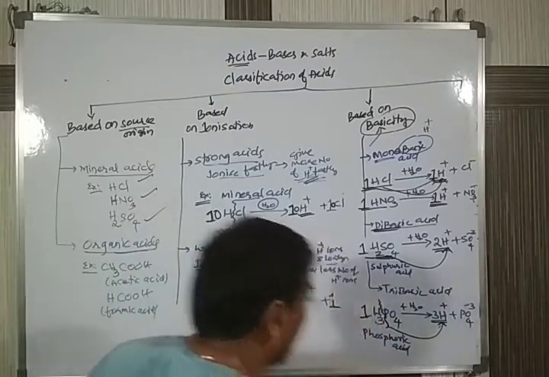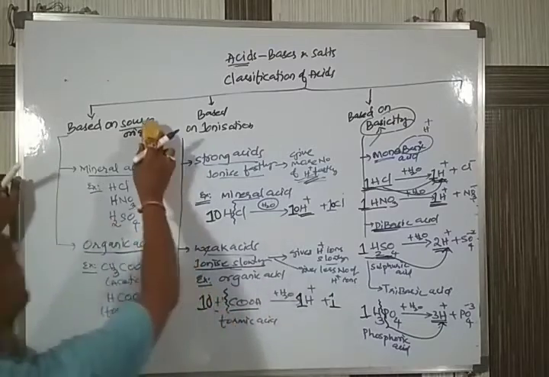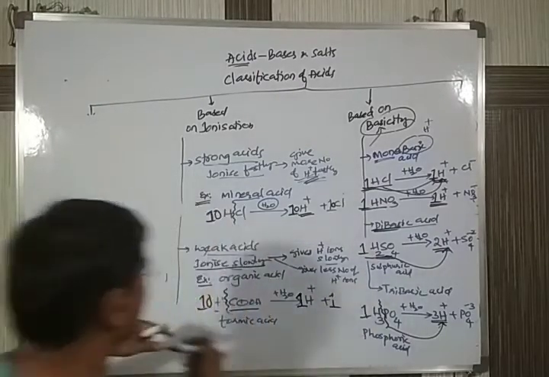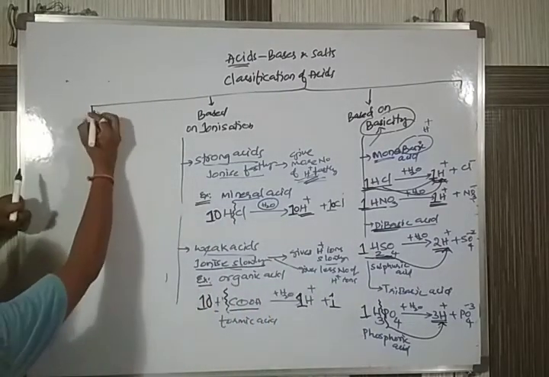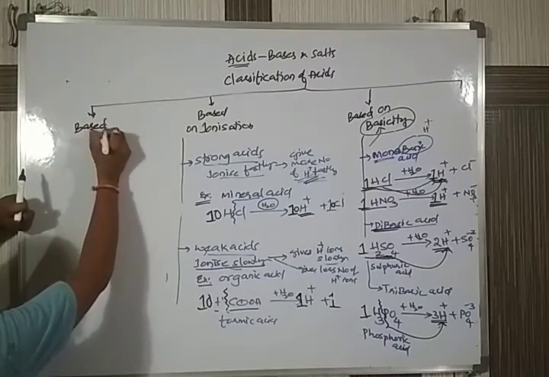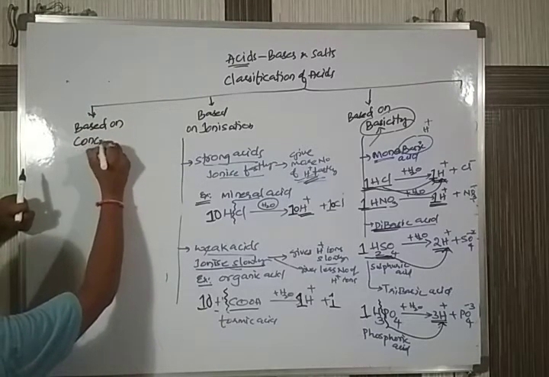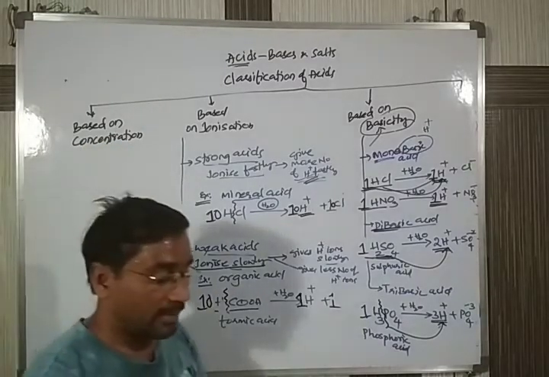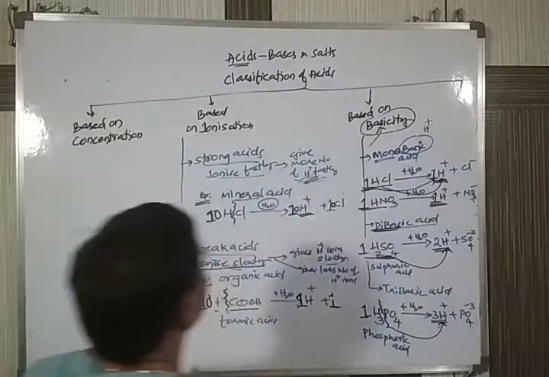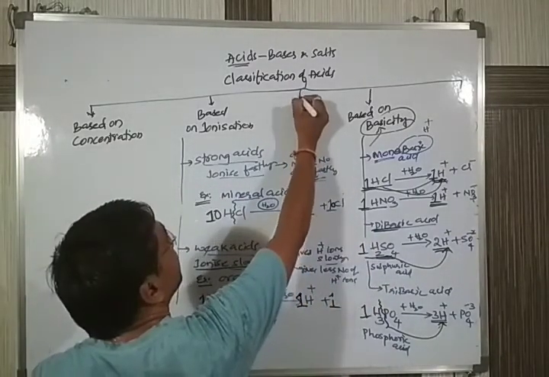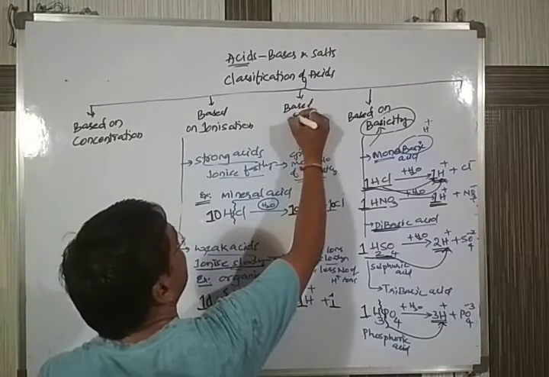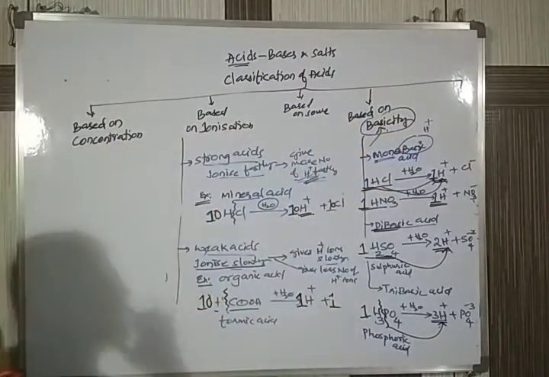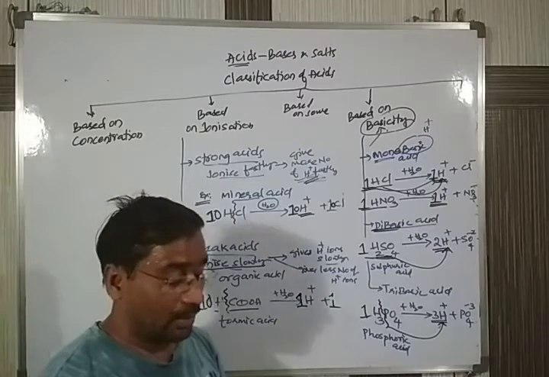Coming to the next, the last type of classification, based on concentration. Before we go there, so far we discussed three types: based on source, based on ionization, and based on basicity. Now, based on concentration. So what does acid concentration mean?